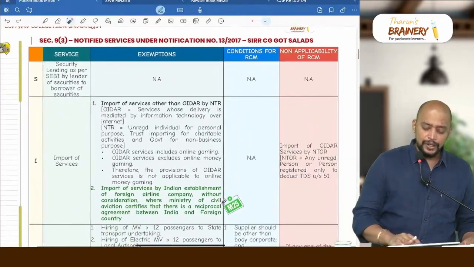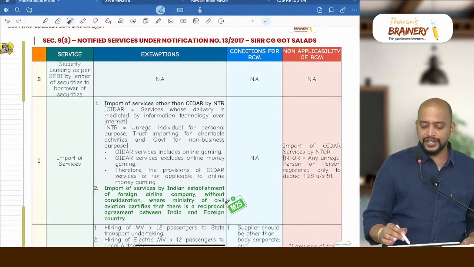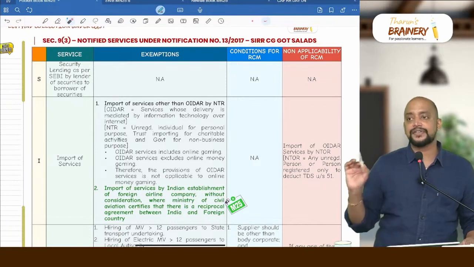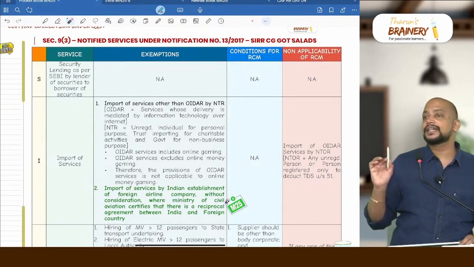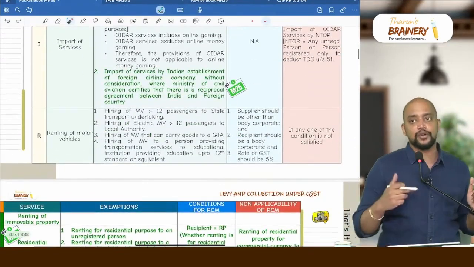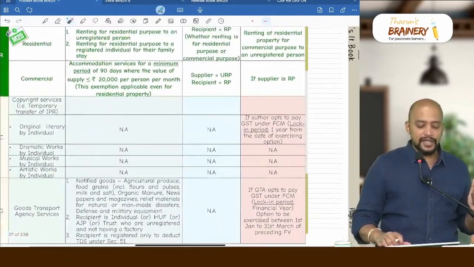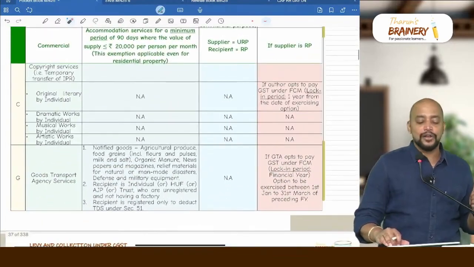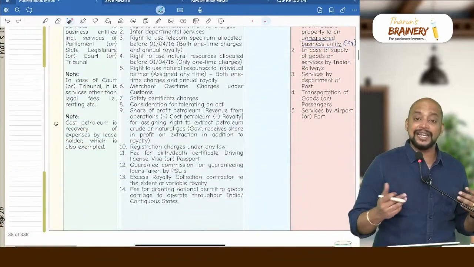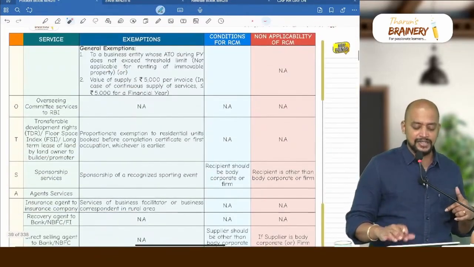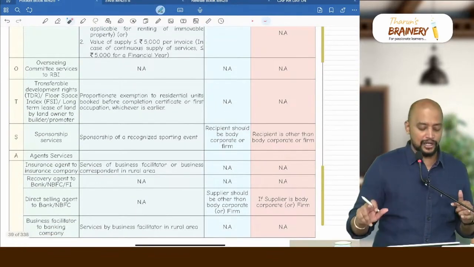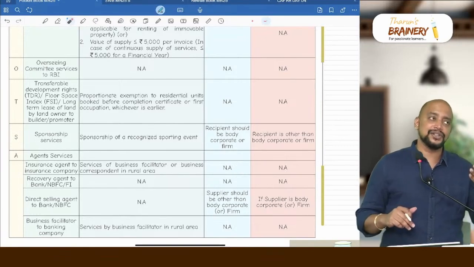Then you can see here the notified services under Notification 13 of 2017. Sir, CG got salads. This is the list of services you need to remember. First, S for what? Security lending services. I for import of services. R for renting of motor vehicles. Another R for renting of immovable property. Then CG, copyright services. And G for GTA, goods transport agency services. Then G, government services to business entities. O for overseeing committee services to RBI. T, TDR, FSI and long-term lease. Then salads. Sir, CG got salads.